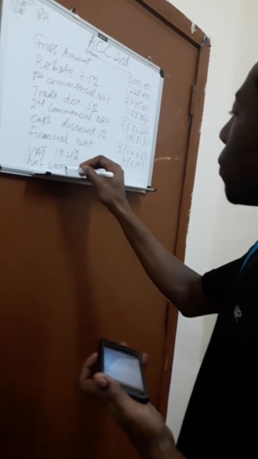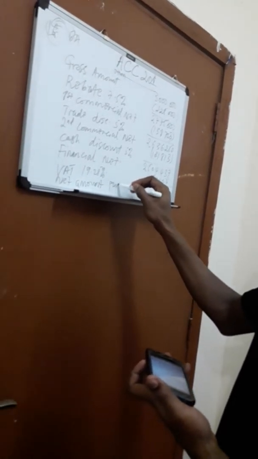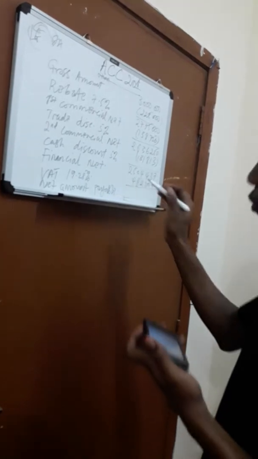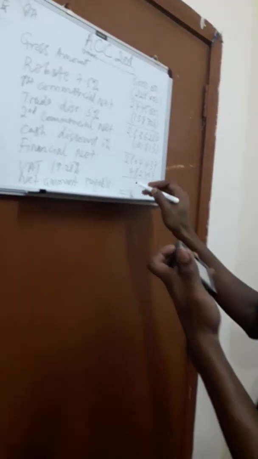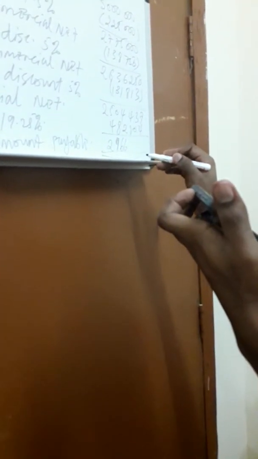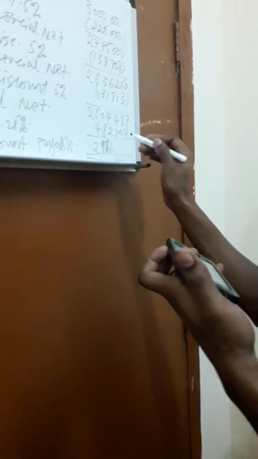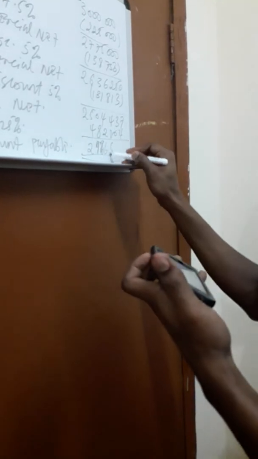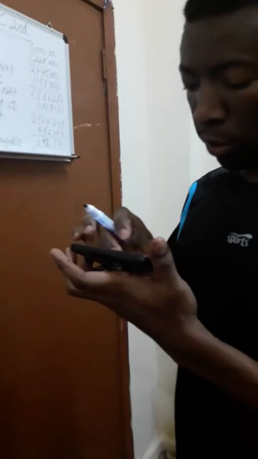The net amount payable. And this is going to be 2,986,541. So with this, we are now going to move into the recording.